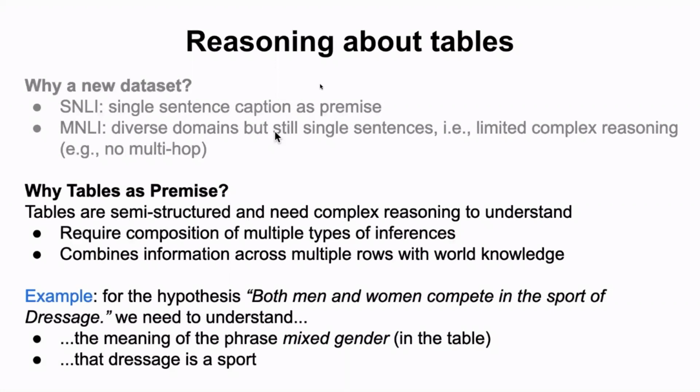In InfoTabs, to establish whether an assertion is true or false, we require a composition of multiple types of inferences. We also need to combine information across multiple rows and also use common sense and world knowledge in many cases. For example, in the dressage example, where both men and women can play the sport of dressage, we need to understand from the premise table that mixed gender means both men and women, and we also need to know that dressage is a sport from all the keys in the table.